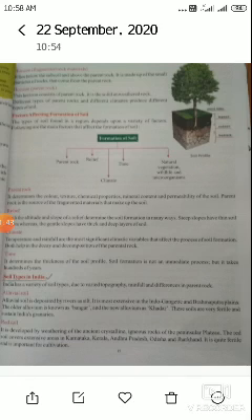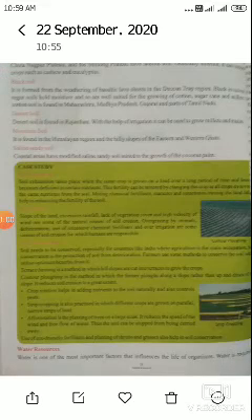Thereafter, laterite soil. Laterite soil is formed from crystalline rocks by intense leaching due to heavy rains. It is mostly found in hilly areas in the Western Ghats, Chota Nagpur Plateau, and the Shillong Plateau. It is generally infertile.